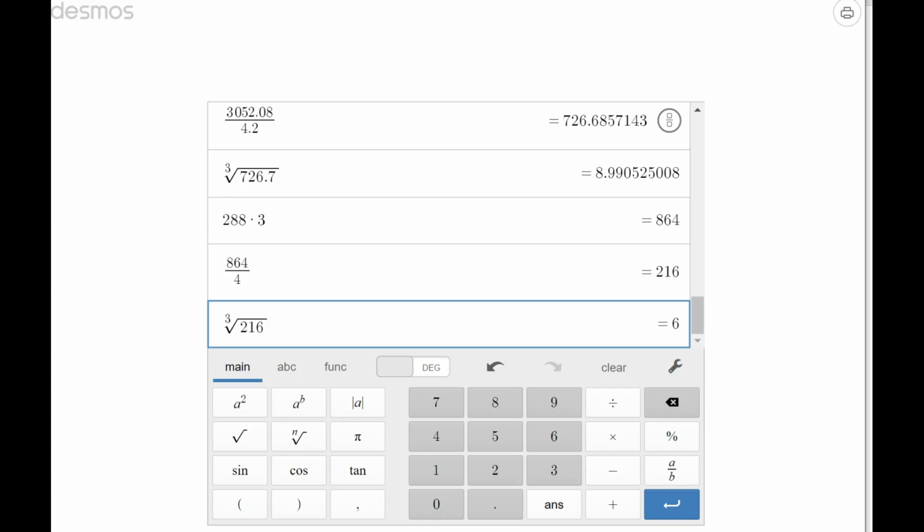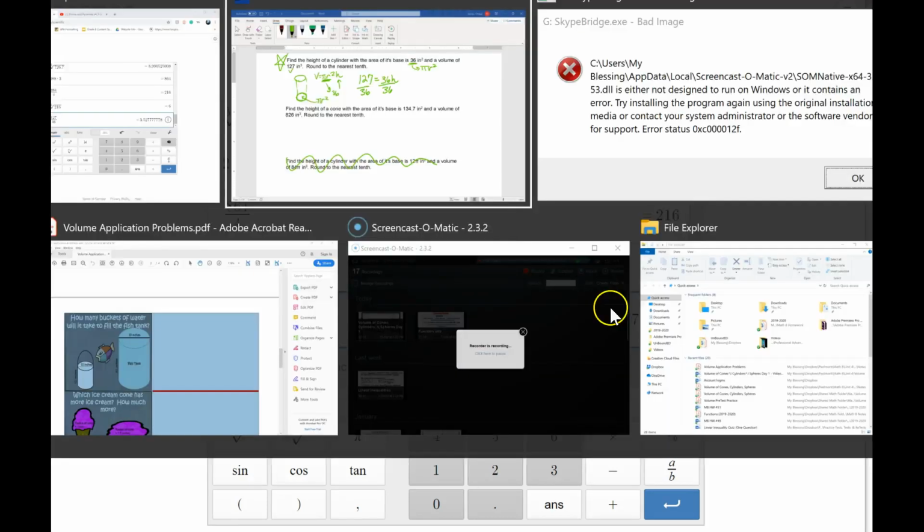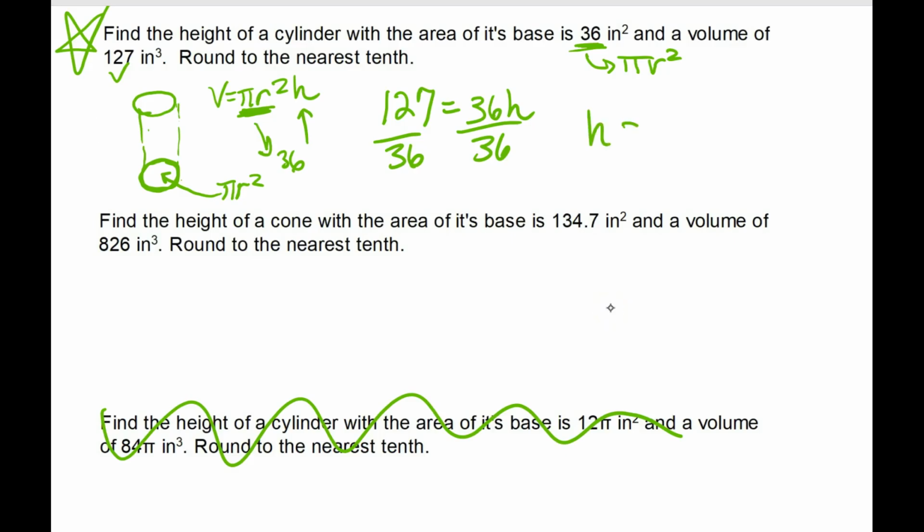And Desi, what up? 127 divided by 36. Rounded to the nearest tenth, 3.5. So the height is approximately 3.5 inches. Y'all, if you understand that part, this is easy. Pi r squared is the area of the circle. So when they gave us the area of the base, they gave us pi r squared.